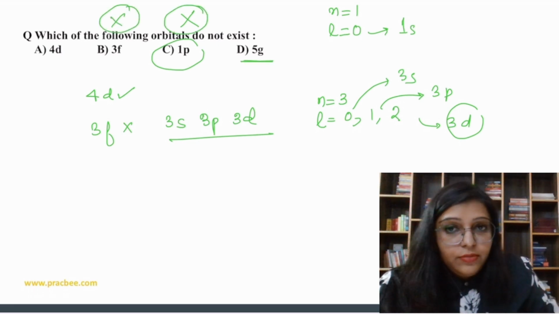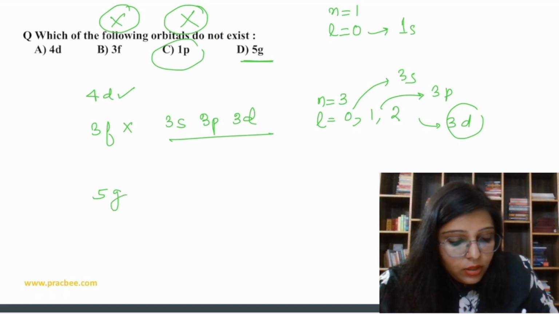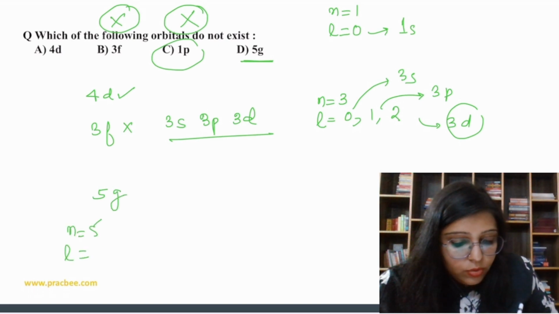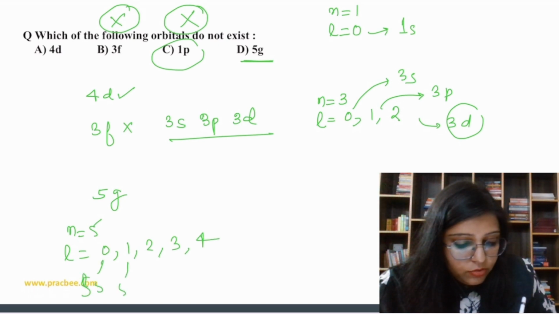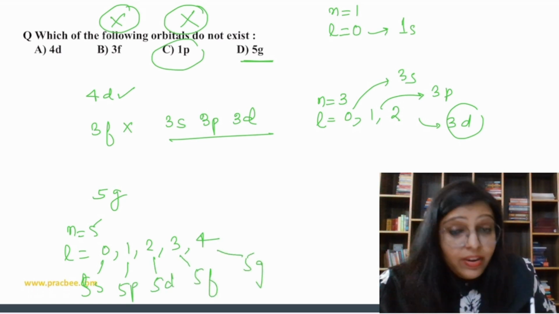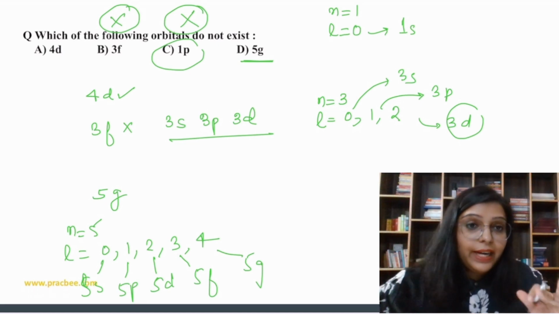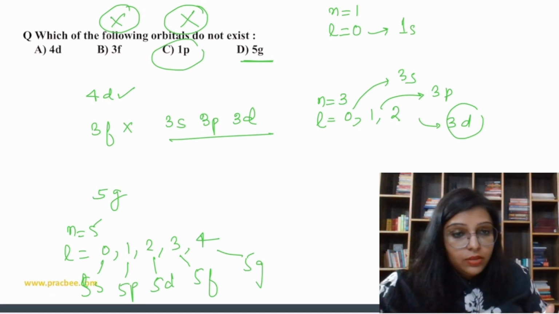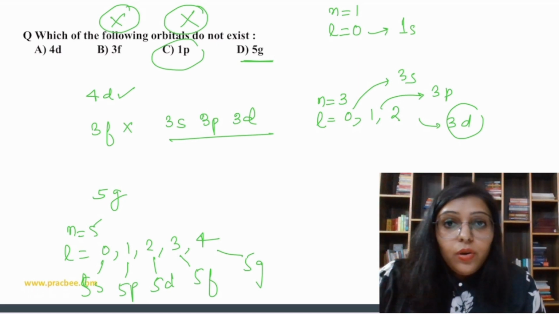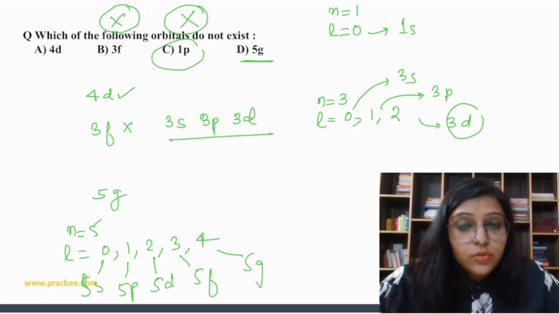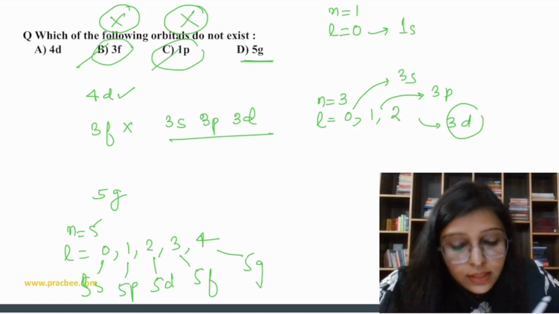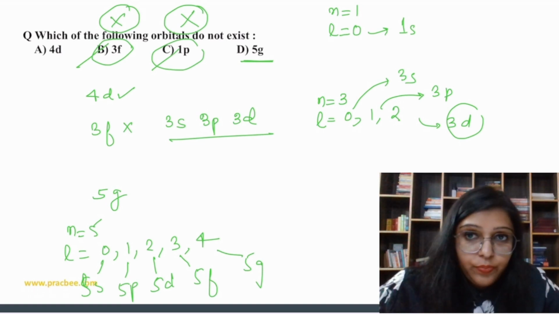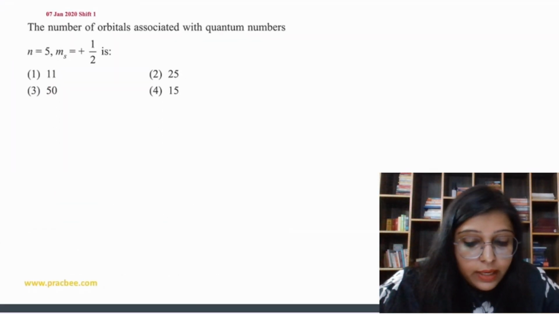Now 5G exists. If n is 5, then l is 0, 1, 2, 3, 4. So this is for 5S, 5P, 5D, 5F, 5G. So 5G can exist. So which of the following orbitals do not exist? Options B and C are going to be the correct answer. Okay, now let's do the next question.